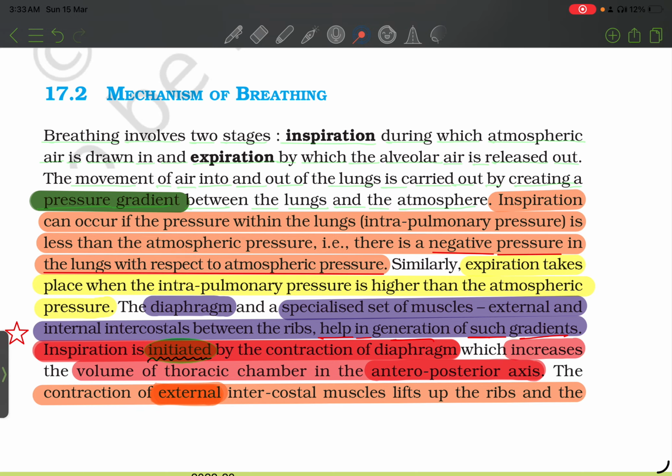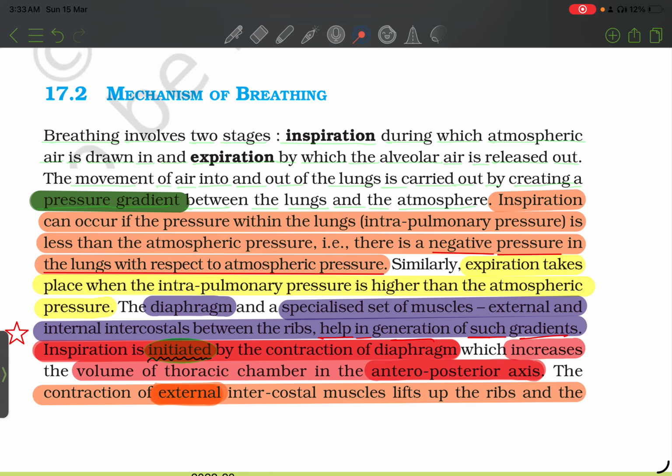The diaphragm, a specialized set of muscles, and the external and internal intercostals between the ribs help in generation of such gradients. Inspiration is initiated by the contraction of the diaphragm, which increases the volume of the thoracic cavity in the anterior-posterior axis.